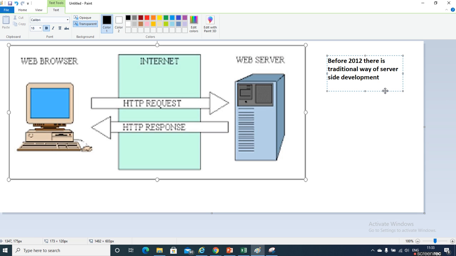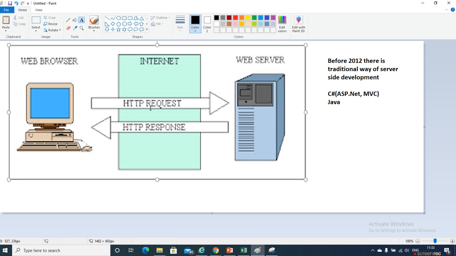People used to prefer server side programming languages like ASP, C sharp, ASP.NET, then MVC, and JSP, Java. These are server side technologies used to process the request. The request is sent to the server, it is processed on the server side, and then the response comes.